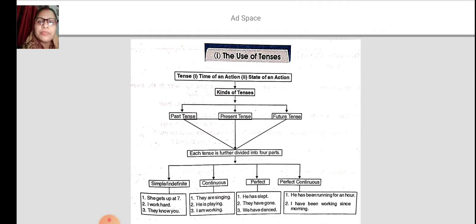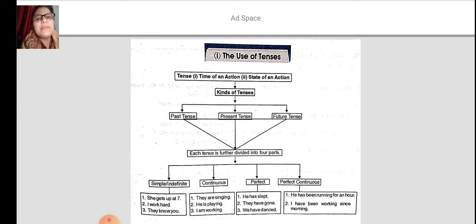Present is the time which is right now. And future is the time which will come. So these three sons represent time.